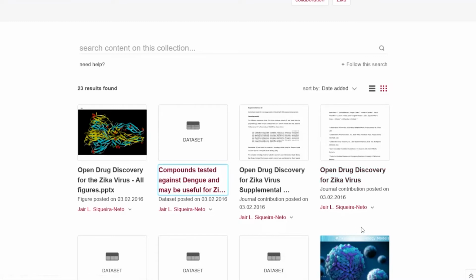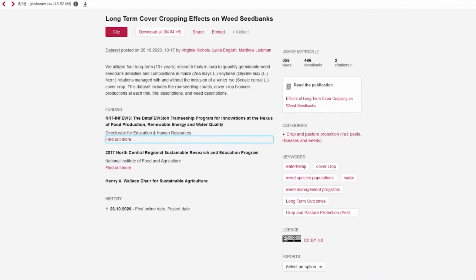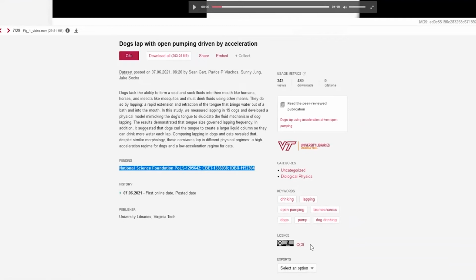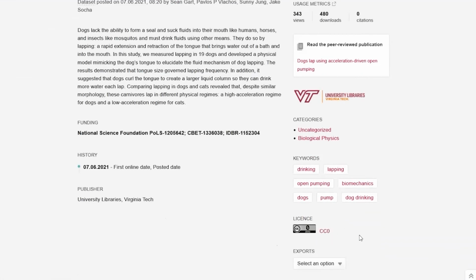The other point to this is that it's really important to choose as open a license as possible. This is advice from everybody: if possible, put a CC0 license on. Okay, here we go. I know this is kind of down at the bottom of the screen, so I can zoom in. This license is the most open, and it says you can use this for whatever you want. We're just trusting you to use the basic scientific or research paradigm of citing where you got things from and giving credit to the author.